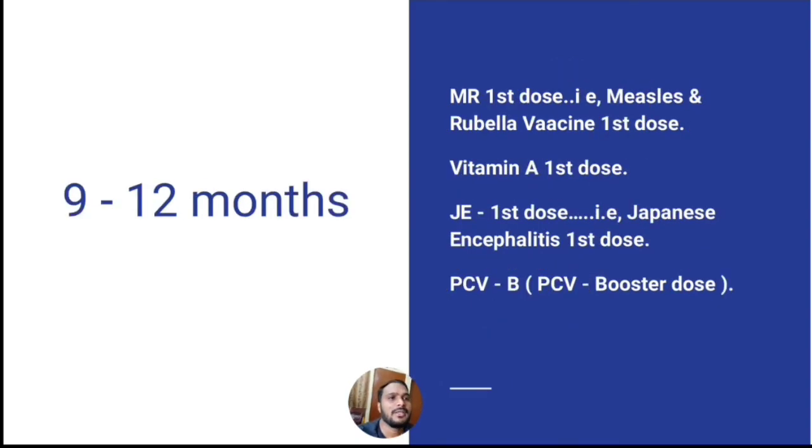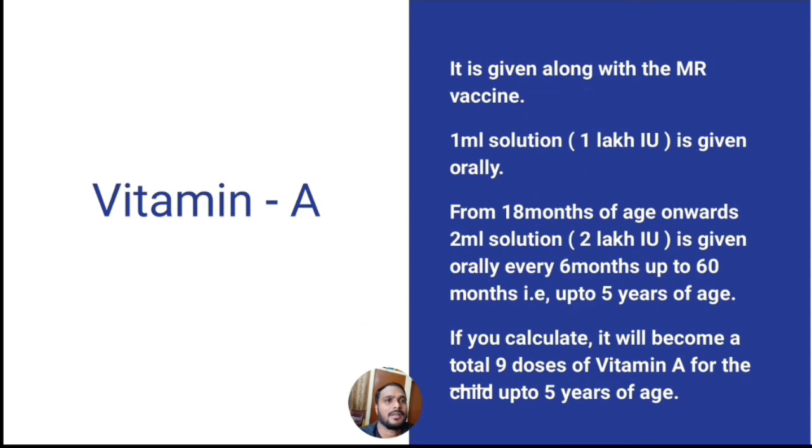Next, coming to the vitamin A first dose. Vitamin A is given along with MR vaccine. 1 ml of the solution is given orally. 1 ml contains 1 lakh international units of vitamin A. From 18 months of age onwards, 2 ml of the solution is given orally every 6 months up to 60 months, that is up to 5 years of age. If you calculate, it will become a total 9 doses of vitamin A for the child up to 5 years of age.